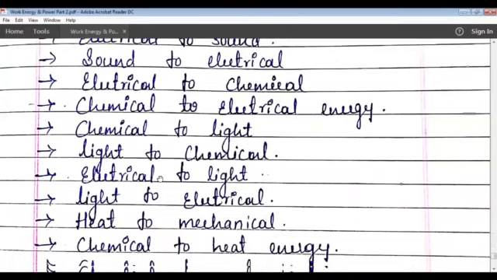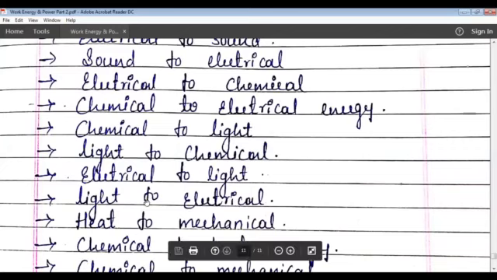Next one, electrical energy to light energy. When the electric bulb glows on passing electric current, the electrical energy changes into heat energy and also light energy. Next one, light energy to electrical energy. In solar cells, in photoelectric cells, the light energy converts into electrical energy.